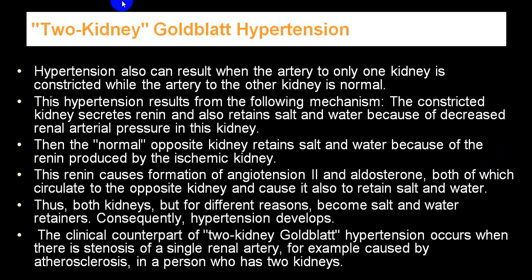There is also something called two-kidney Goldblatt hypertension. It is mainly important because hypertension will occur when there is a stenosis of a single renal artery and you are clamping one kidney, and that will produce two-kidney Goldblatt hypertension.